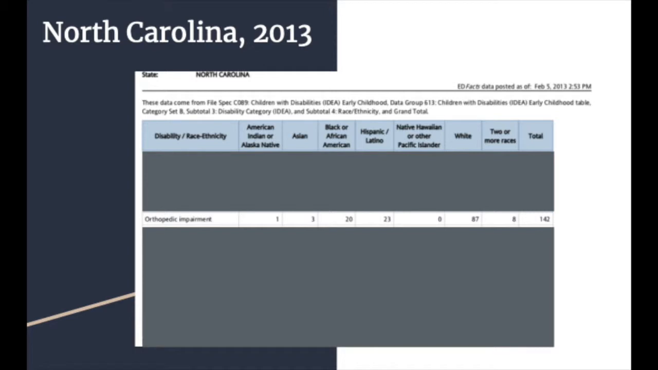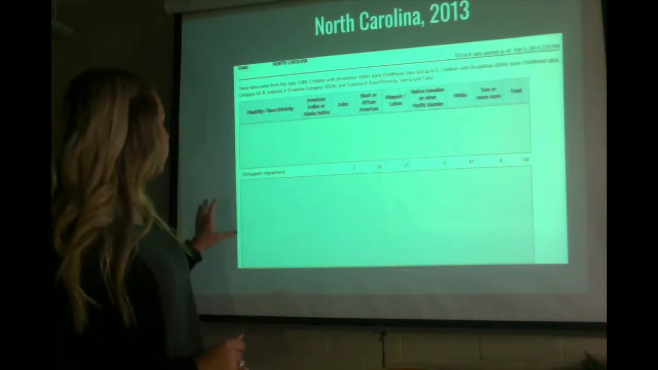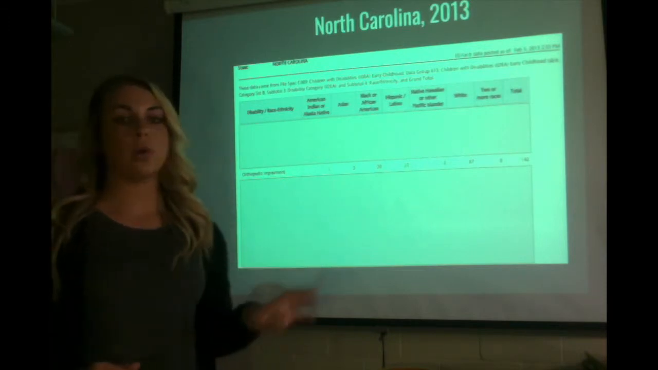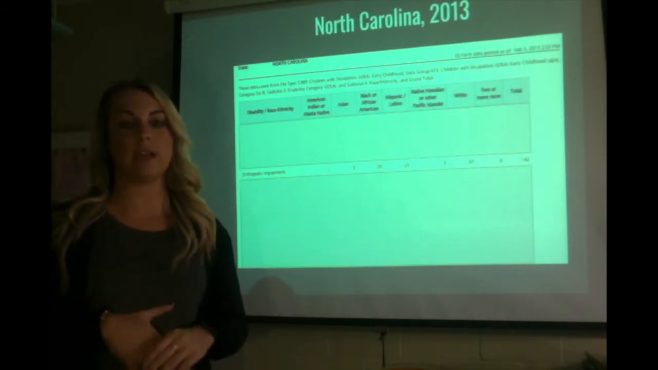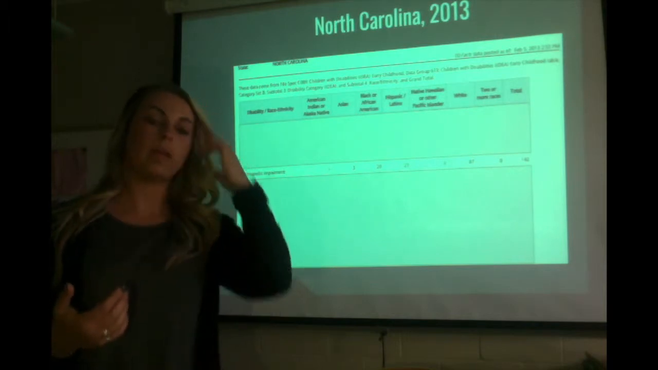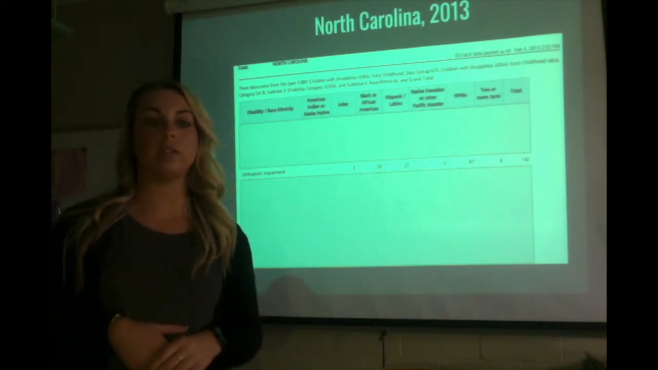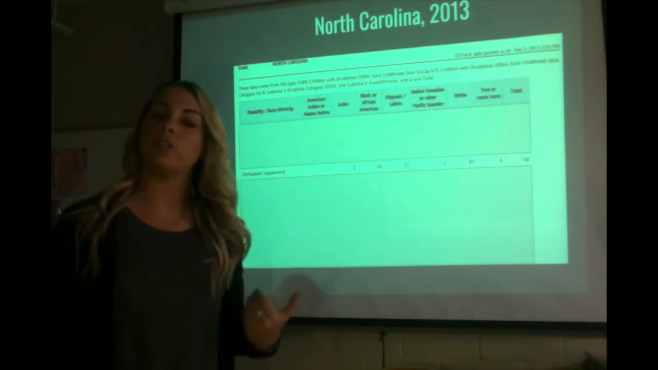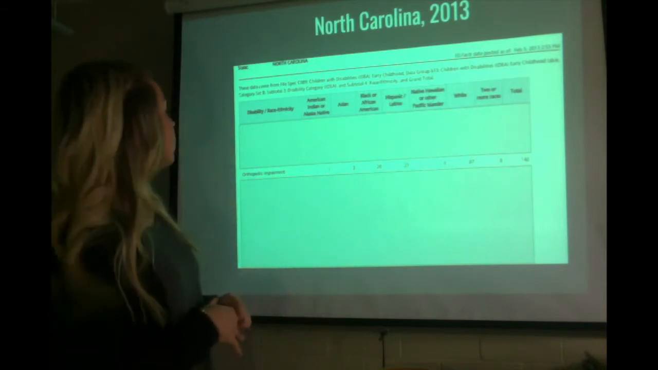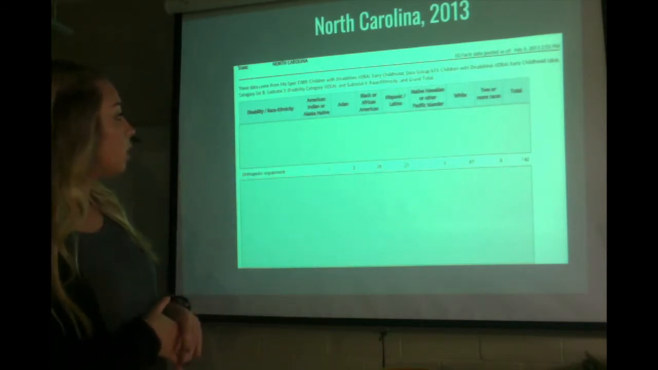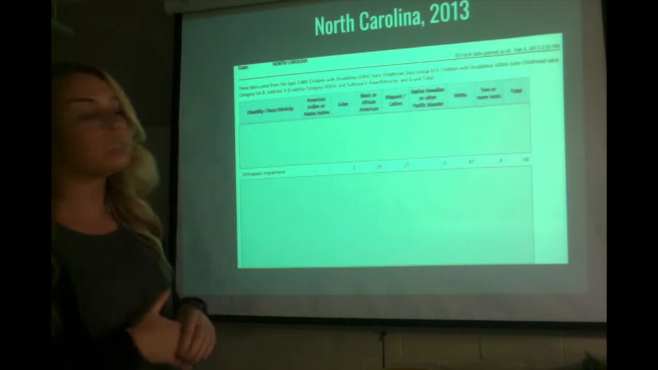So on this slide right here, it talks about North Carolina, specifically in 2013. So this kind of just proves that there is no specific race that is affected by orthopedic impairment. There are some that are more than others, but they do also all have children that are orthopedically impaired. So the ones on the lower side are biracial students, which was 8.